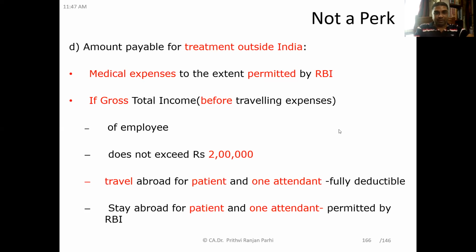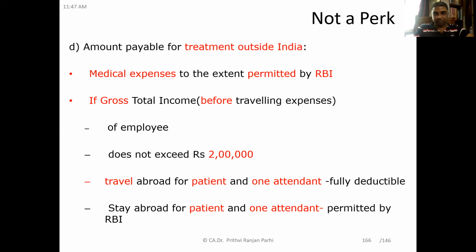Okay. And it is also pertinent to mention here that when an amount is payable for treatment outside India, the medical expenditure to the extent permitted by RBI is not a perquisite; beyond that, it is a perquisite. If the gross total income before travelling expenditure of an employee does not exceed 2 lakh rupees, travel abroad for the patient and one attendant is fully deductible.